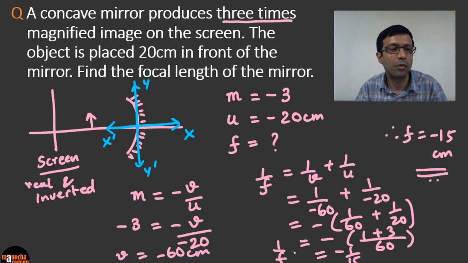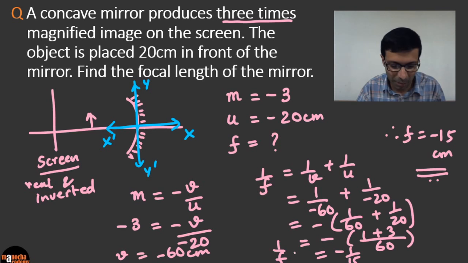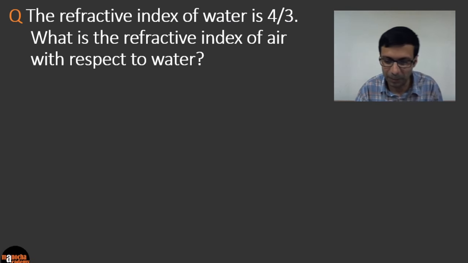That's good. A lot of you got the correct answer. That's excellent. I see f equal to minus 15 centimeters there. Oh, and again, don't forget the unit centimeters. Don't end your answer just minus 15. Units are very important in physics. I see some of you are writing minus 15. Please write minus 15 centimeters, okay? We just don't care about the number. The units are equally important. Okay, let's move on to this next question.